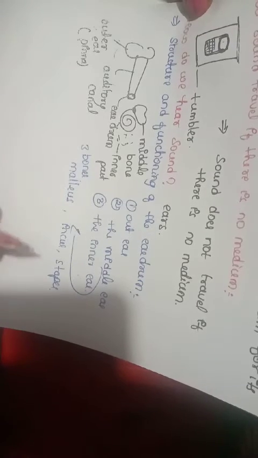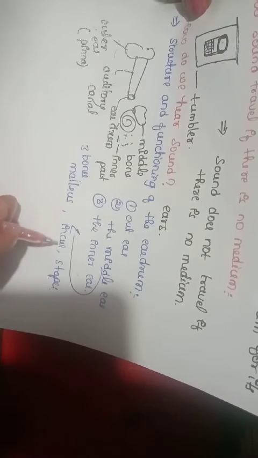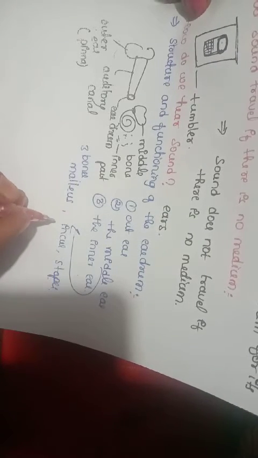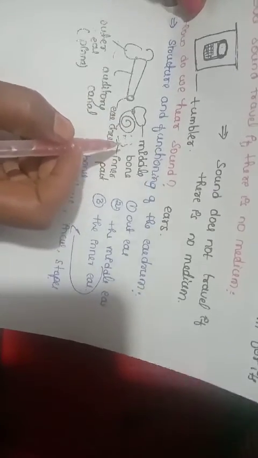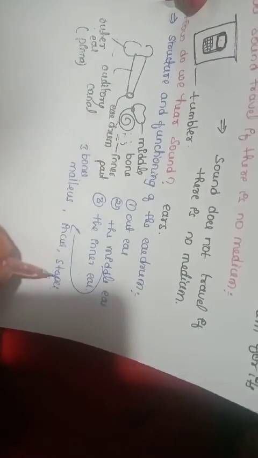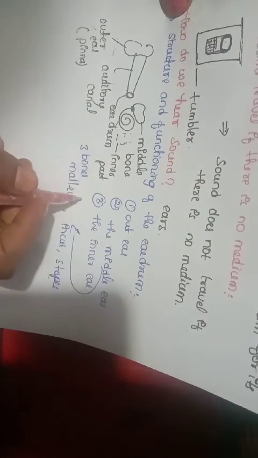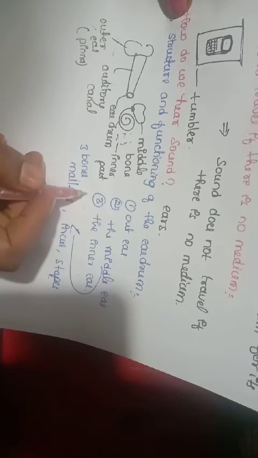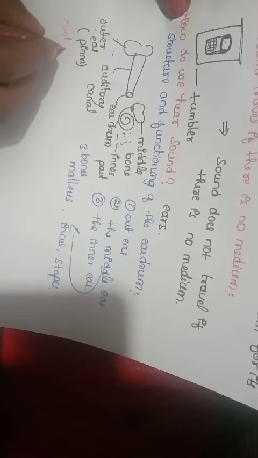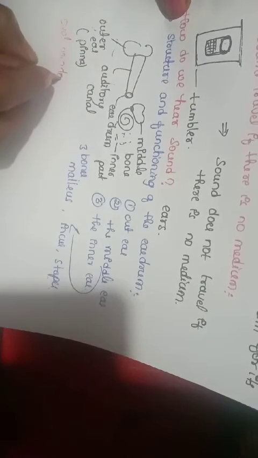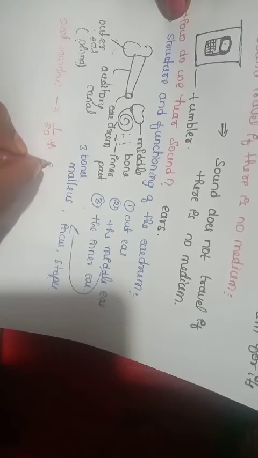The last bone, the stapes, transmits these vibrations to the membrane of the oval window. The oval window has a surface area of 1 by 20th of the eardrum.